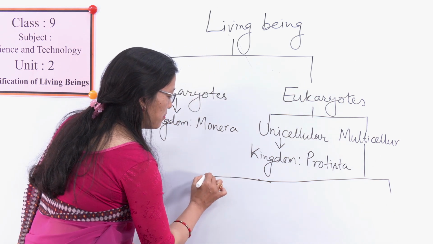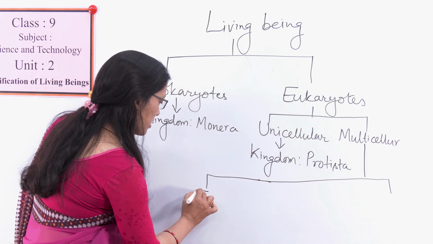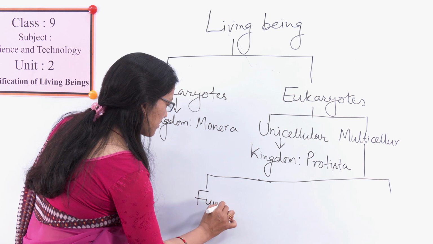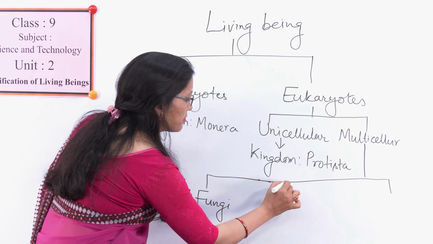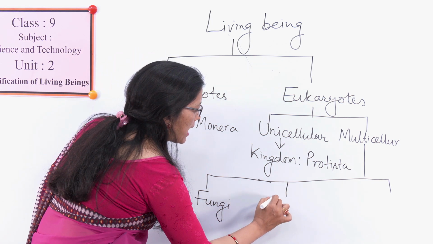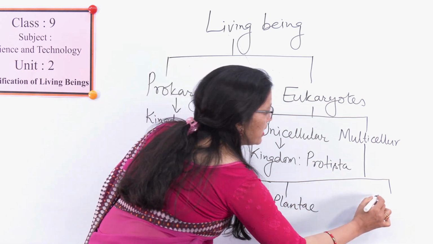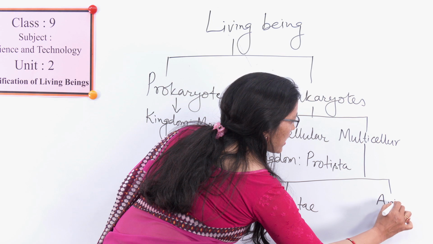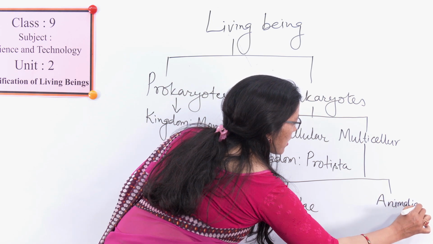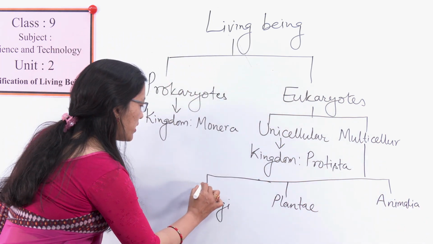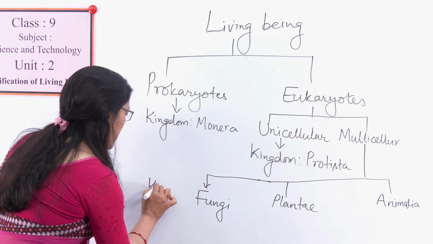What are those 3 kingdoms? Can you say? Yes, fungi, then plant or Plantae, and kingdom Animalia. So there we have learned about this 5 kingdom system.